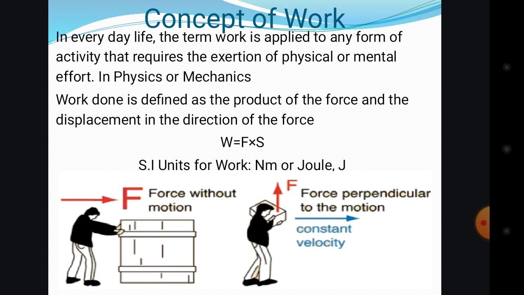That is the work done. So for any force that you apply to an object, if that object is not in motion, the work is not done, is not complete. You only do the work, but the work is not done. So in physics, work done is defined as the force times the displacement.